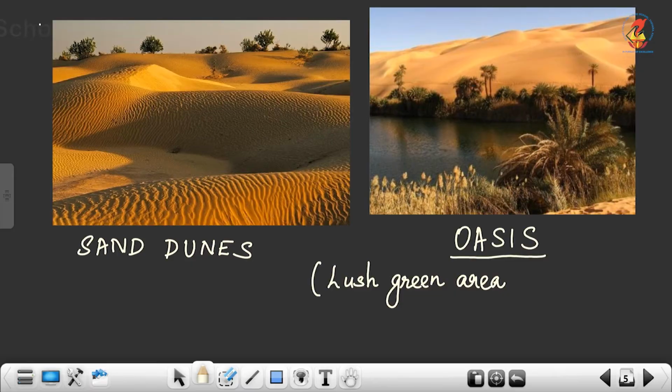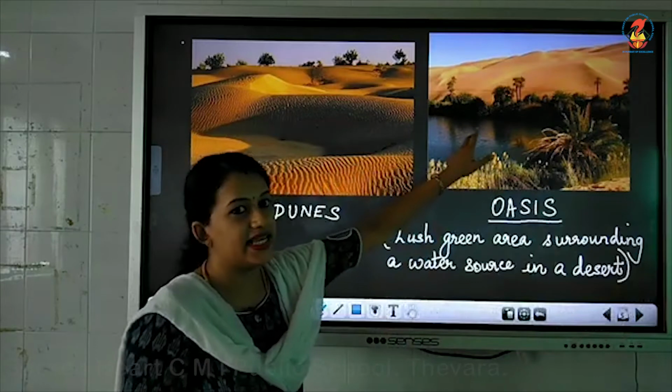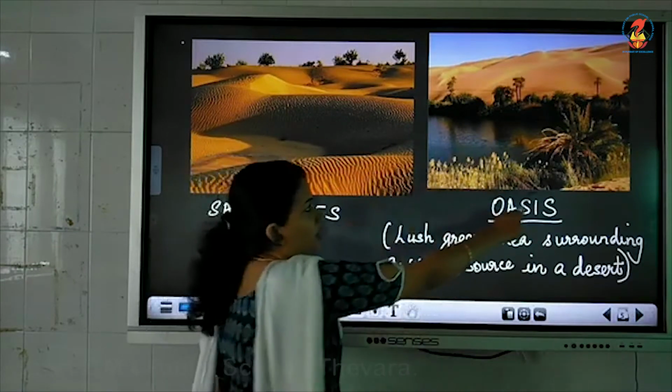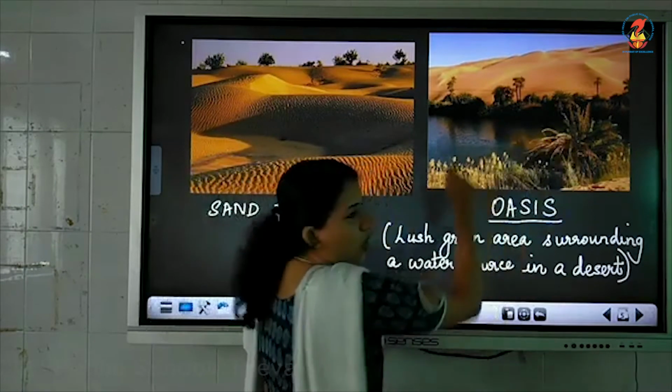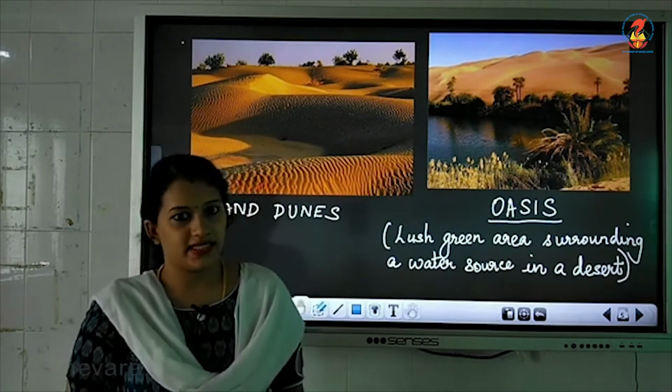A lush green area surrounding a water source in a desert. That is called an oasis. That means it is an area where there are a lot of plants and it surrounds what? It surrounds a water source. That is called an oasis.